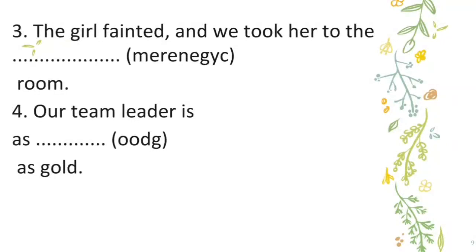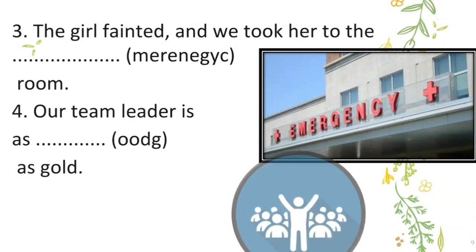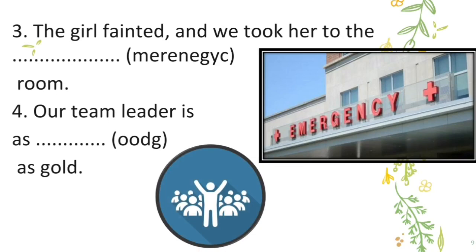The girl fainted and we took her to the dash room. Normally, when someone gets ill or faints, meaning senseless, where do we take them? Of course, we take them to the hospital, especially in which room? Yes, exactly. You can see in the picture also, emergency. So, here is the word, emergency. What you have to do is learn the spelling. Emergency, E-M-E-R, emer. Gency, G-E-N-C-Y, gency. Learn the spelling, okay?